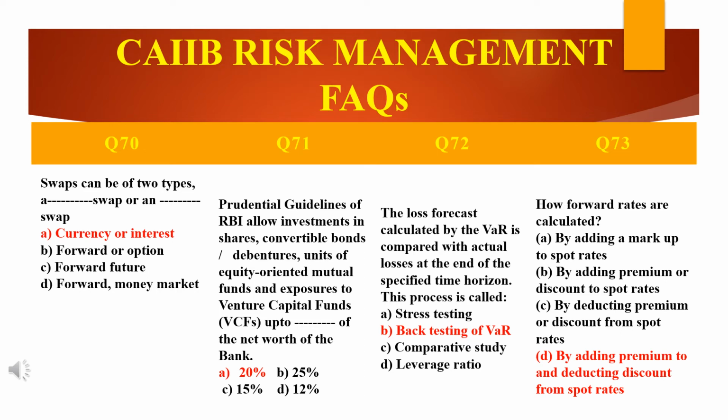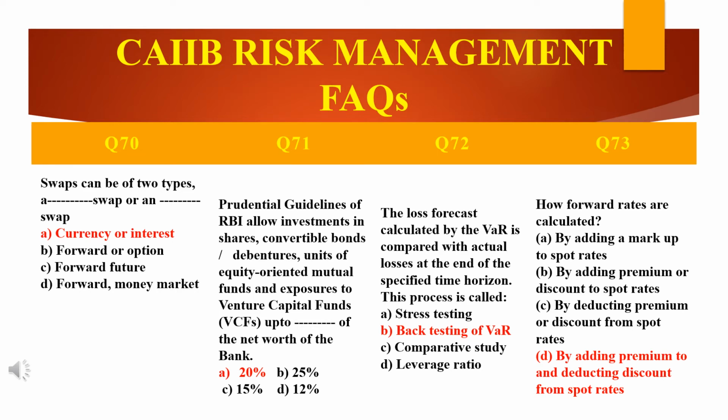And the next question, the loss forecast calculated by the VaR, that is value at risk. The loss forecast calculated by the VaR is compared with actual losses at the end of the specified time horizon. I will repeat once again, this is also an important question. Mark this also as important. The loss forecast calculated by VaR is compared with the actual losses at the end of the specified time horizon. So this process is called dash.